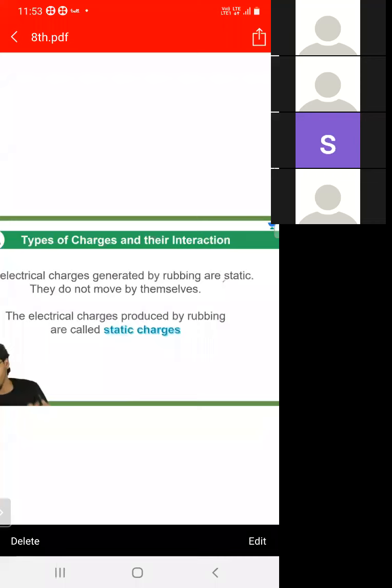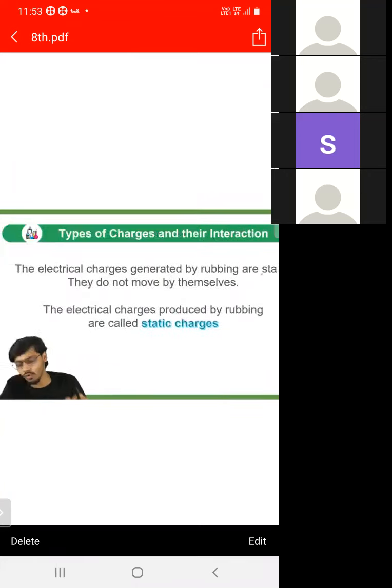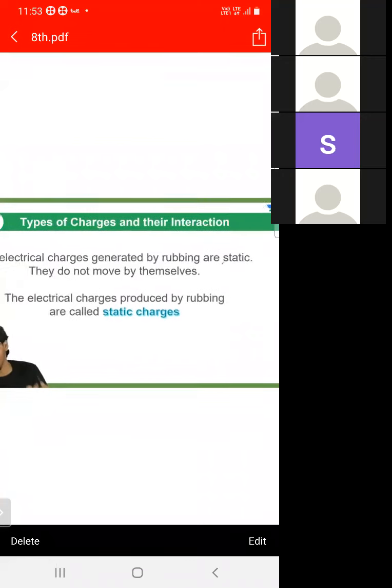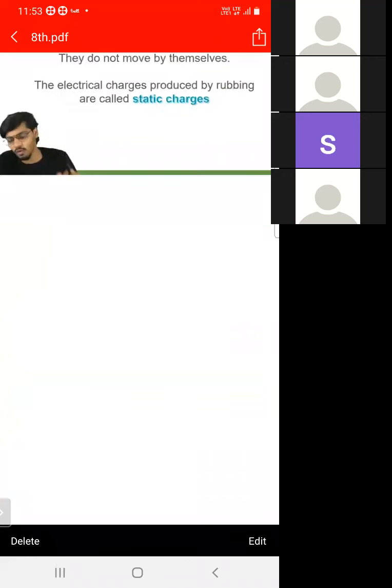Why are they called static charges? Because they do not move by themselves. They transfer. जो हमारे चार्ज होते हैं एक दूसरे को रब करने से प्रोड्यूस होते हैं, उसमें चार्ज का ट्रांसफर होता है, वो मूव नहीं करता. So this type of charge is called static charge.